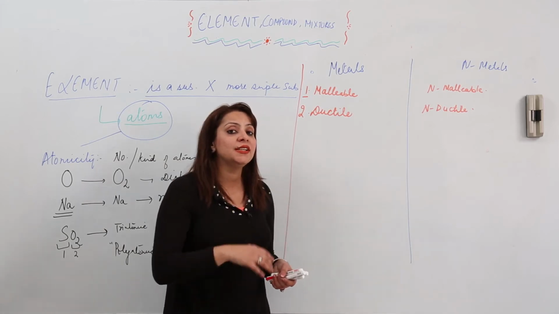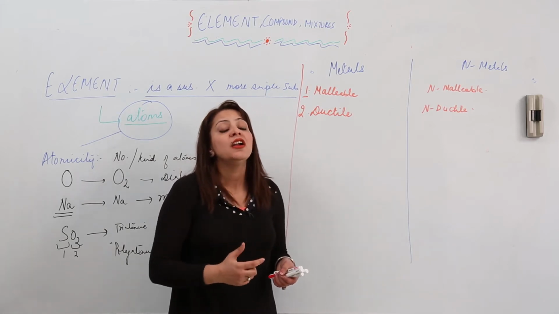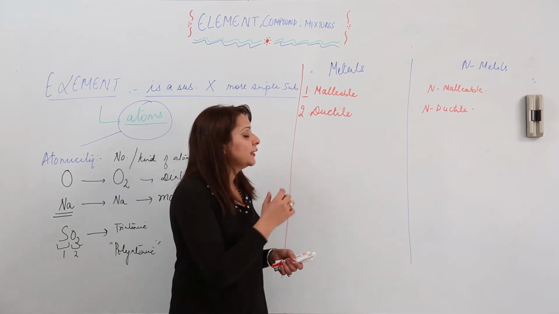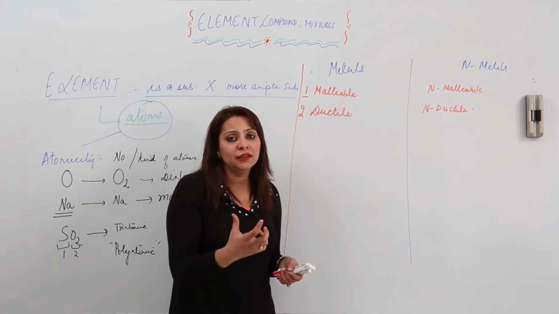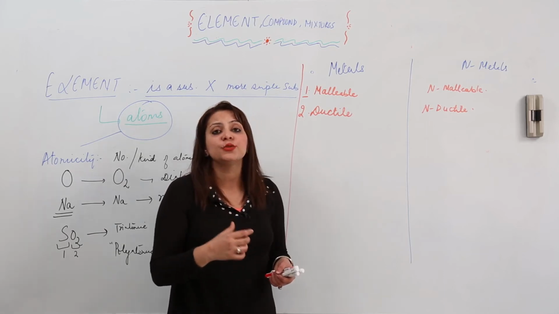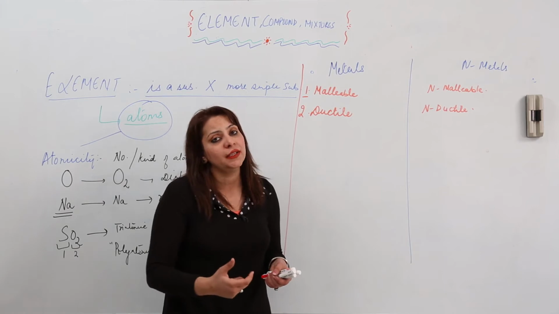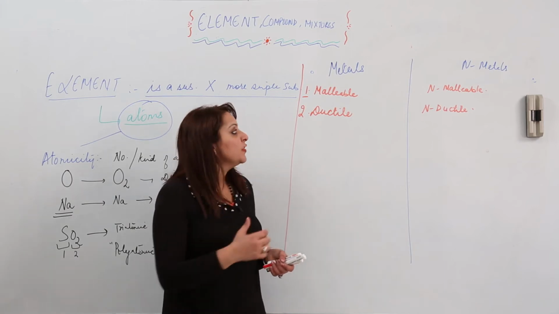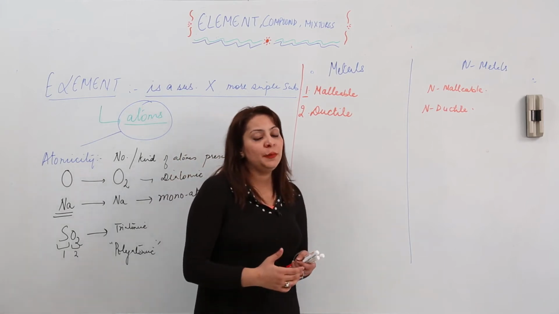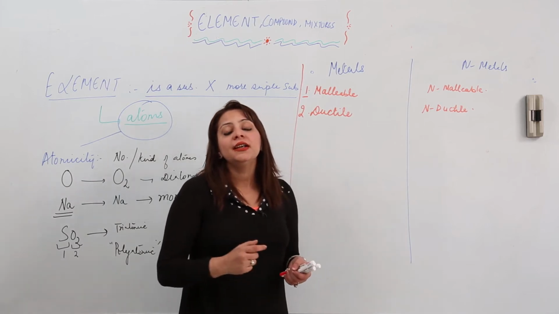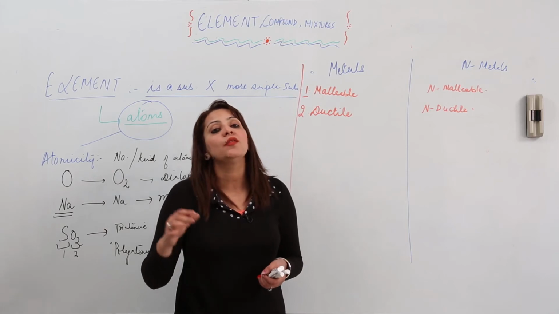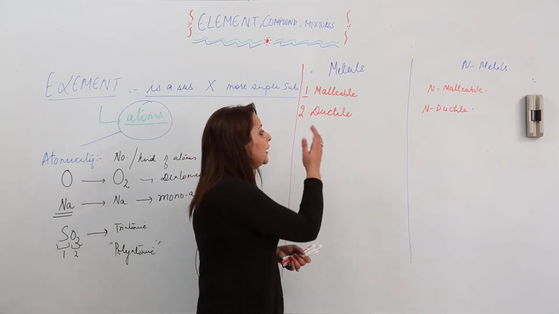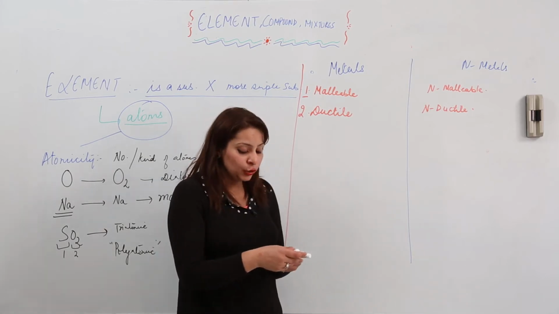But when you are converting the metal or any substance into wire, just use the word drawing instead of beating, okay? So ductility refers to, again I am repeating the definition, drawing any substance into thin wires, right? So metals are ductile and non-metals are non-ductile.